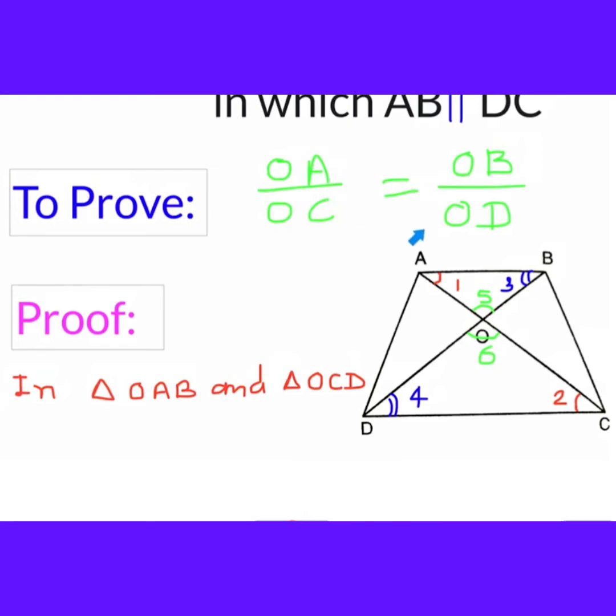First of all, we will prove these two triangles are similar, and after that we will find the requirement. So you can write that angle 1 equal to angle 2 in these two triangles.